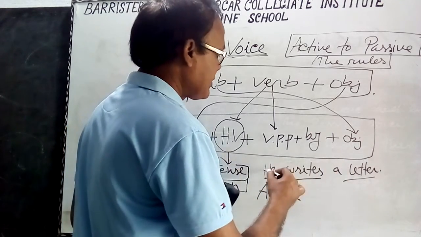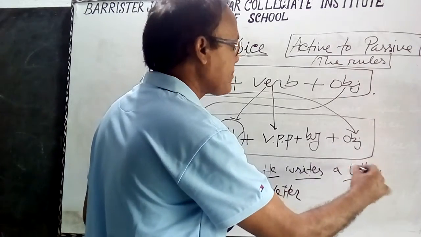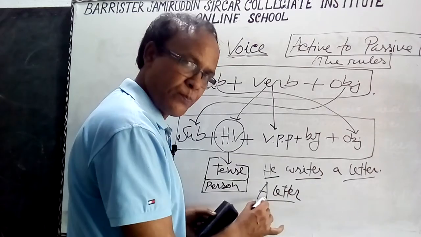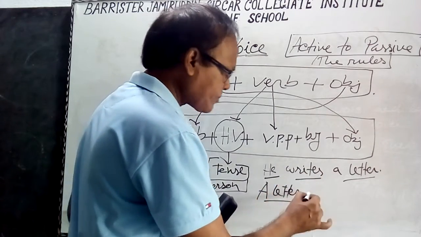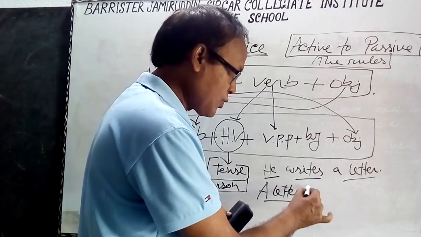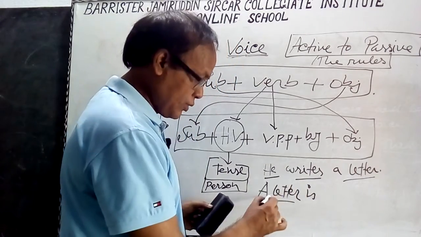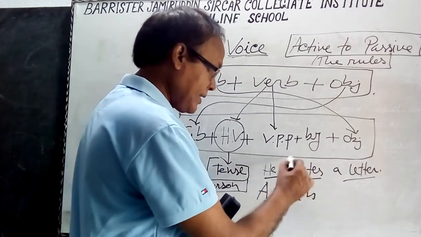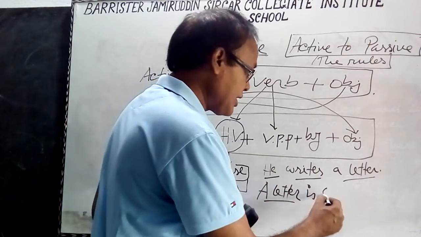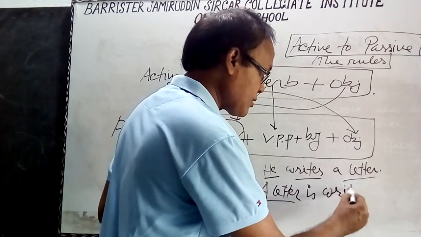The object of the active voice will be the subject in the passive voice, so "a letter" will come first. Then "writes" is in the present indefinite, so we must put am, is, are according to the subject, and the verb "write" will be the past participle form, "written".